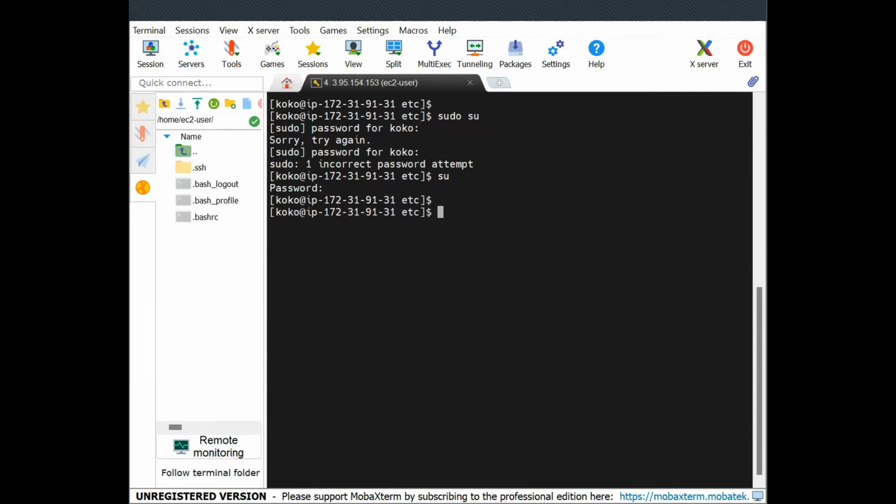Let's change user to EC2 user, and then we move to EC2 user, then from there we can go to root. Okay, EC2, that's a good one. EC2 user. Let's try that. So what's the password for? Do we have a password for EC2 user? No. Yeah, we did not. The password that we need here is Coco's password, right?